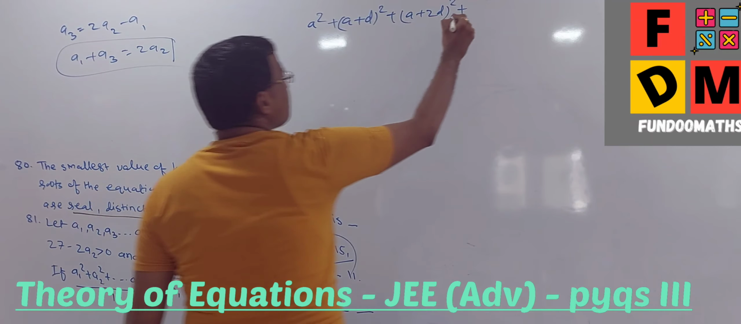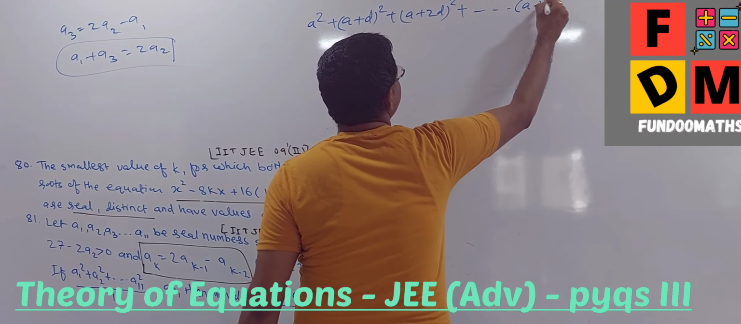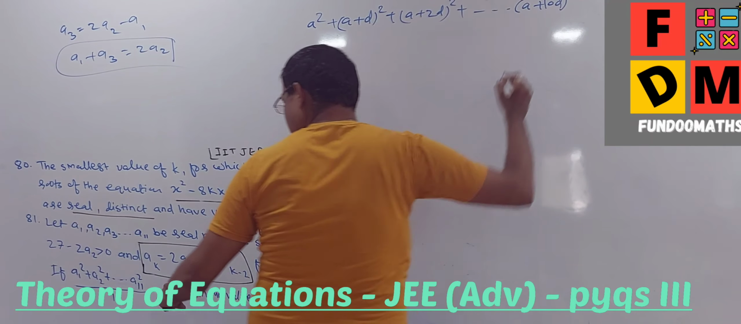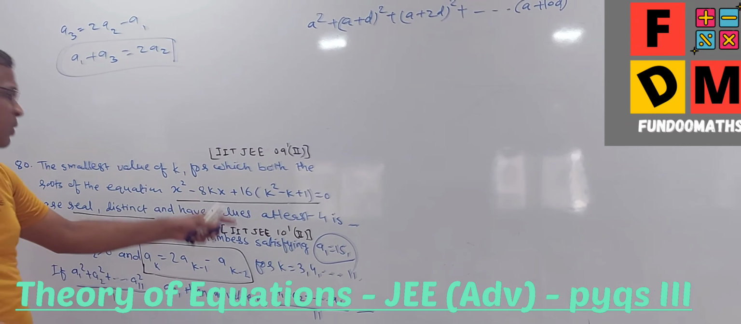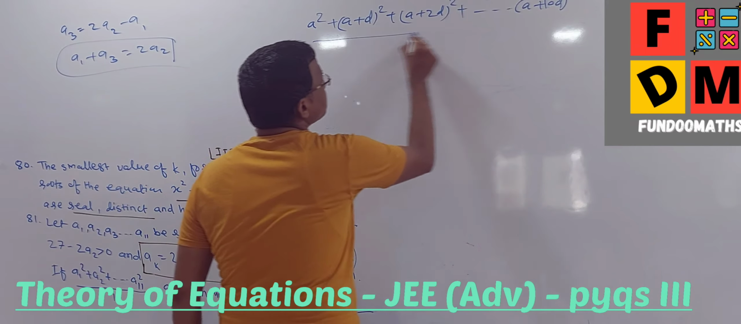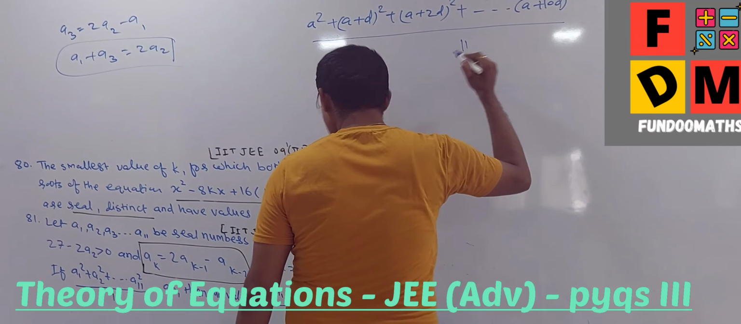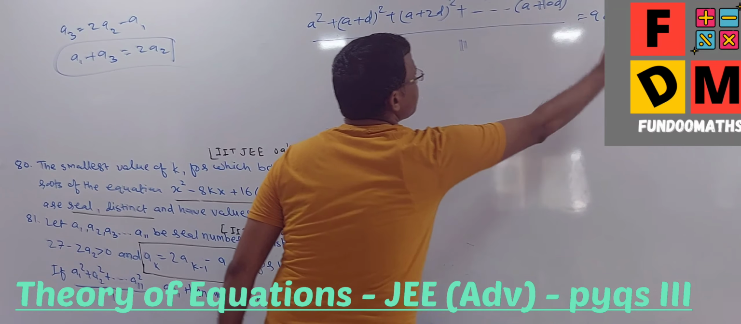And finally this plus up to A plus 10D square, because it is A11. So (A plus 10D) square is divided by 11, and that is nothing but equal to 90. In the next step, I will do this cross.